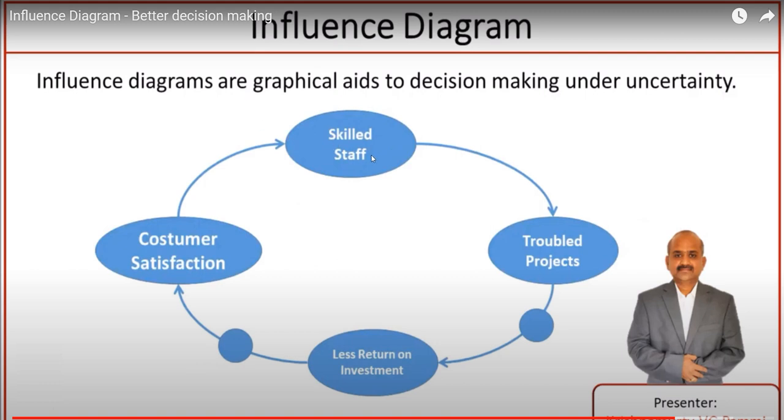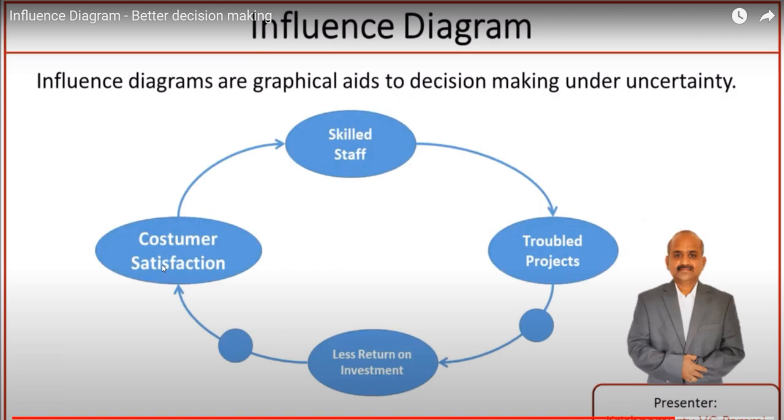It is very important that we plan and recruit skilled staff, and it ensures that troubled projects are properly addressed, and projects are finished. The return on investment will be less, because of the skilled employees we have recruited, the cost associated with the employees will be high, so the return on investment will be low. But the customer satisfaction will be increasing because of the skilled employees and on-time completion of projects.